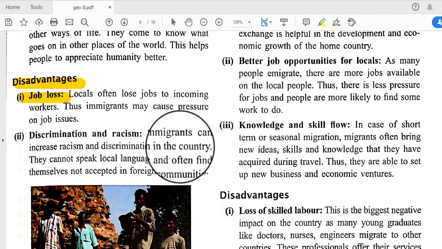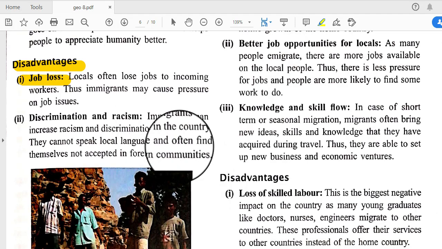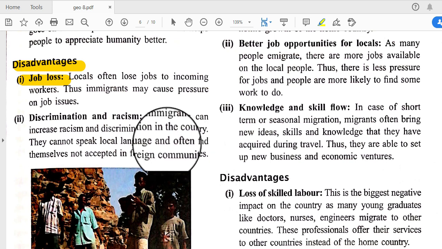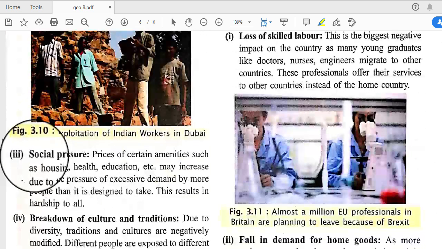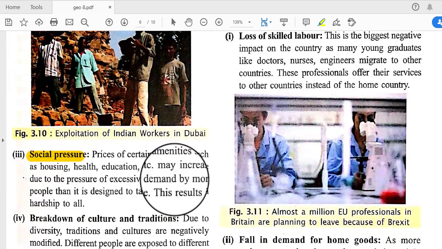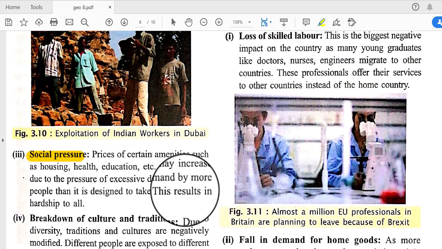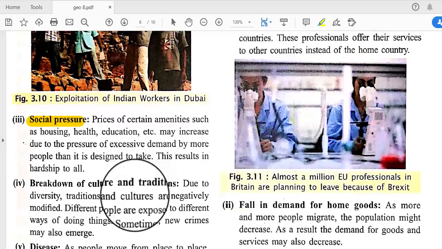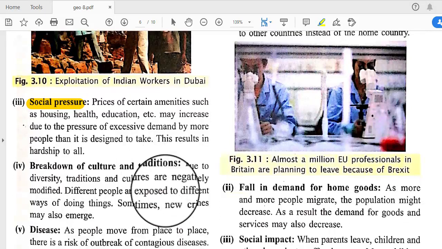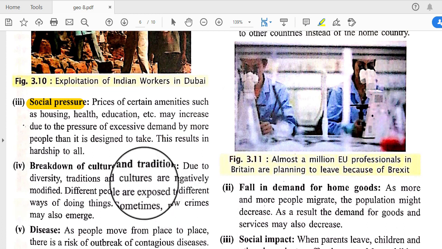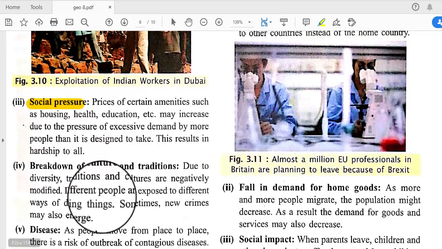Discrimination and racism: in this way, racism or conflict happens between some religious groups. Social pressure: the prices of certain amenities such as housing, health and education come under pressure. Breakdown of culture and traditions: culture and tradition break down due to diversity and are negatively modified.